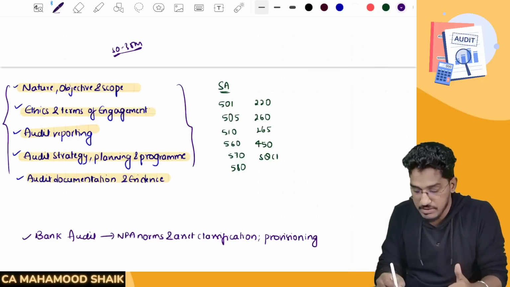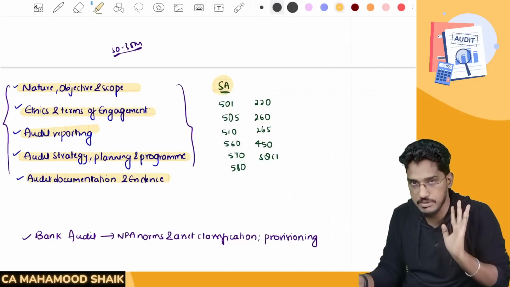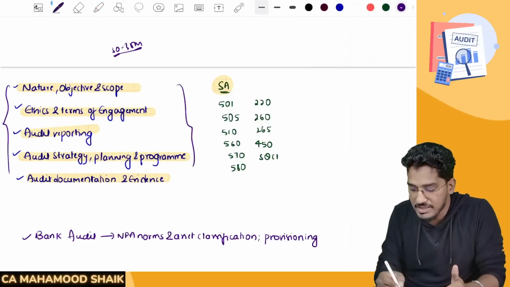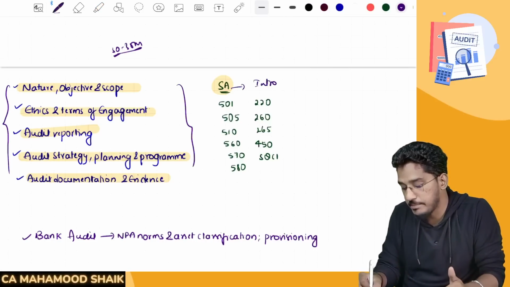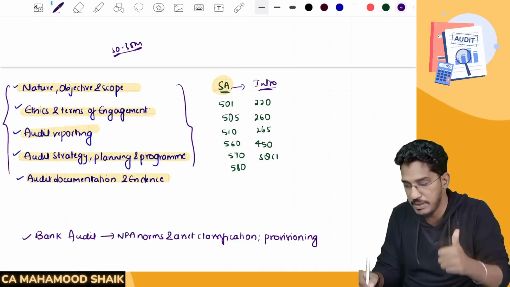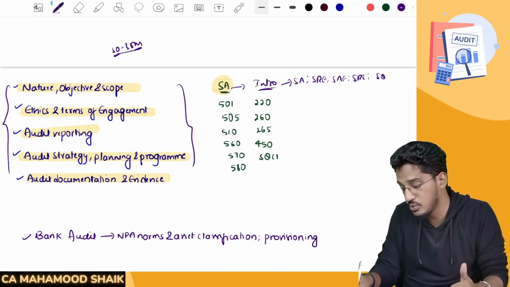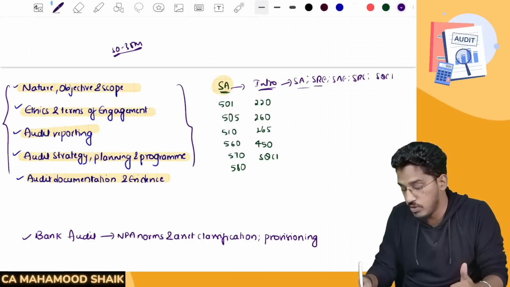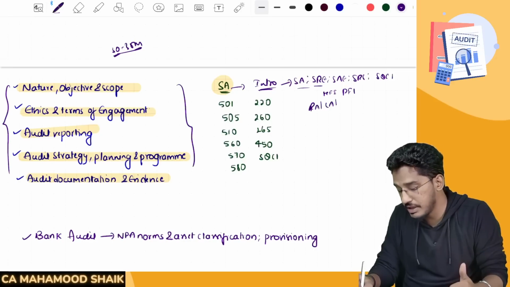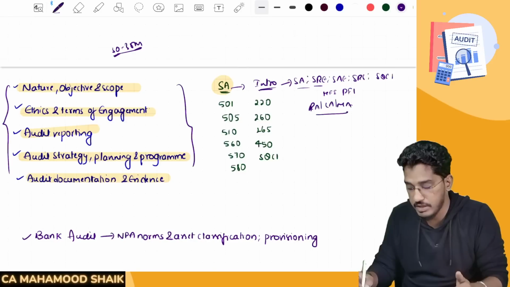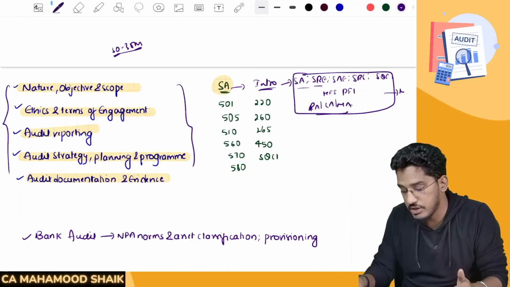So once you are done with these 5 chapters, then I would suggest you to go through the standards on auditing chapter. In our material, you will be able to find something called standards on auditing, where we have clubbed all the standards and given it. In that, first there will be an intro part, where we explain 4 categories of standards. What is SA, what is SRE, what is SAE, what is SRS, what is SQC1, which category of standards deal with what is historical financial information, what is prospective financial information, what is reasonable assurance engagement, what is limited assurance engagement, what is moderate assurance engagement. Some introductory content will be there. Please go through the introductory part. That is going to be highly important for MCQs.